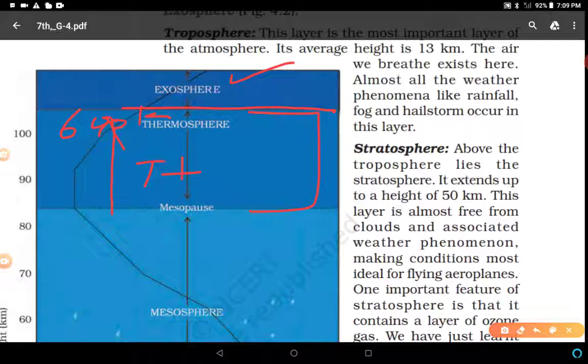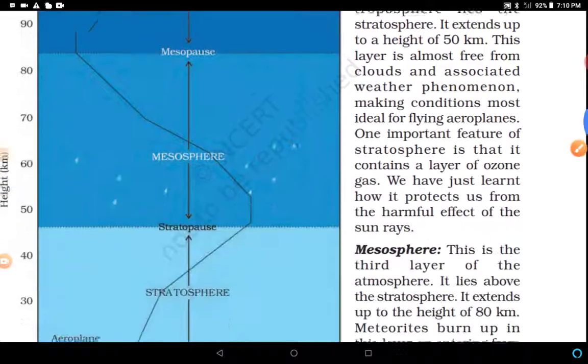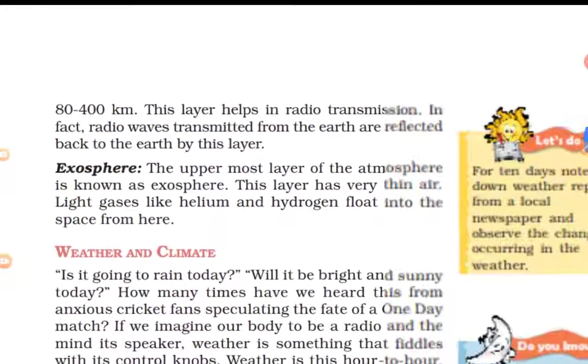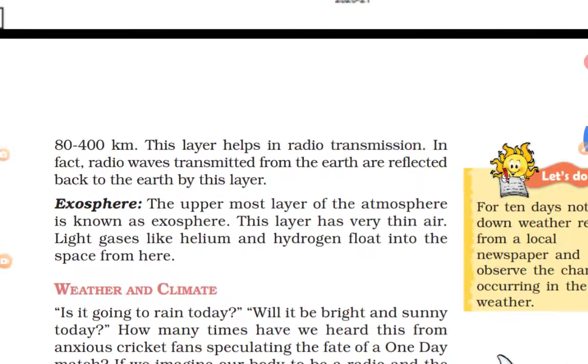And after that, the exosphere. The outermost part of the atmosphere of the earth is called the exosphere, and this zone of the atmosphere extends beyond 640 kilometer. The upper limit of the exosphere is uncertain, as this layer acts as a transitional layer between the earth's atmosphere and space. The outer part of the exosphere is called the magnetosphere. You have to remember magnetosphere. So some features are written here of the thermosphere, and after that the exosphere. This is the uppermost layer of the atmosphere.